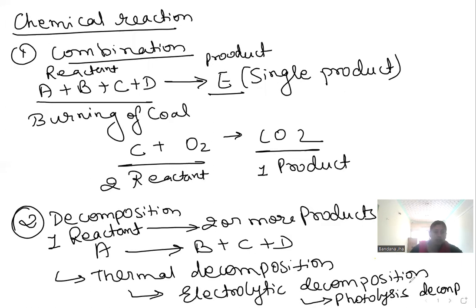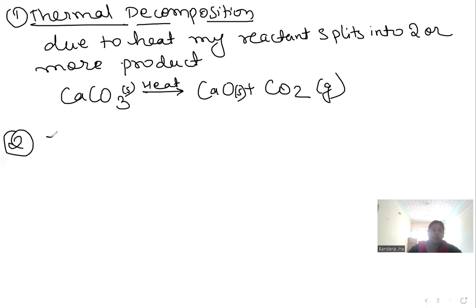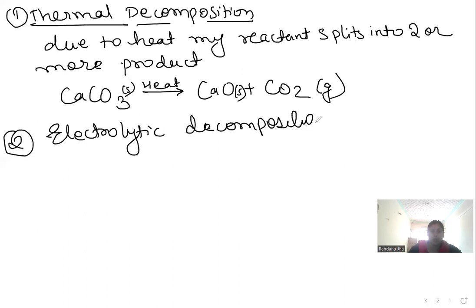Second is our electrolytic decomposition. In an electrolytic decomposition, electrolytic means what? Electro means electron.